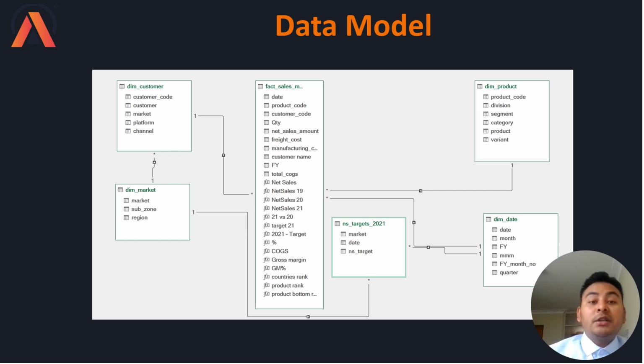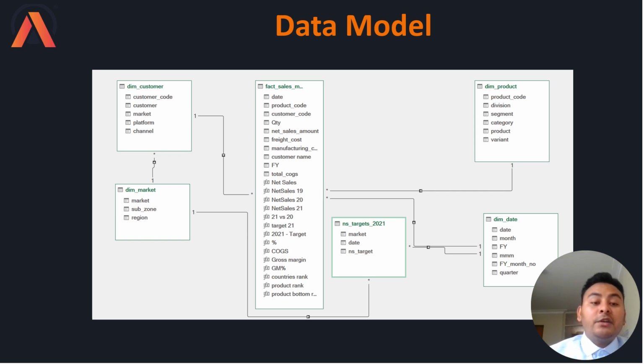So the data model. Here you can see in the data model we have two fact tables in the middle. We have fact sales monthly, which is our main fact table, and the net sales target, which is the target file provided to us by the Atlic Manufacturing Company. Those two fact tables are surrounded by the dimension tables, and they are creating one-to-many relationships.